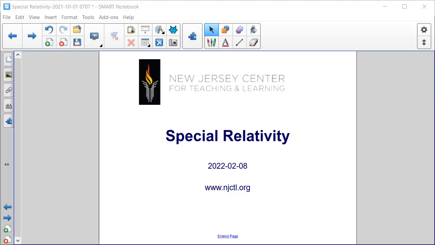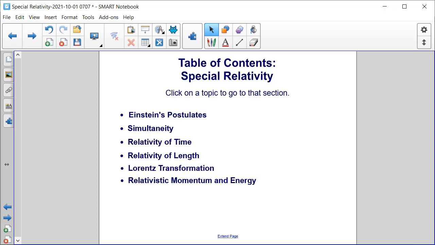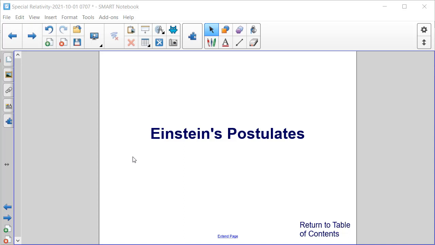This is an algebra-based physics unit from the New Jersey Center for Teaching and Learning on special relativity. In this unit, we will discuss the following topics: Einstein's postulates, simultaneity, relativity of time, relativity of length, Lorentz transformation, and relativistic momentum and energy. All right, in this first section, we are going to discuss Einstein's postulates.